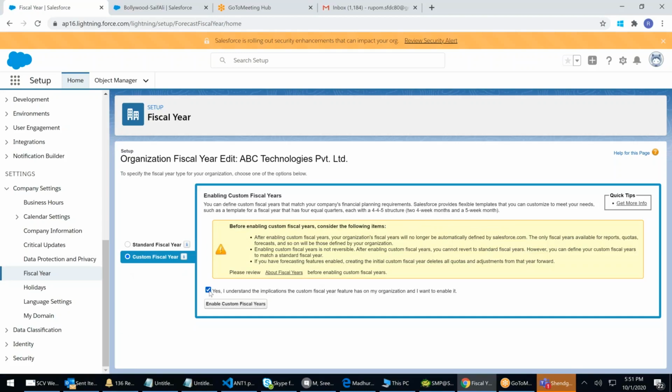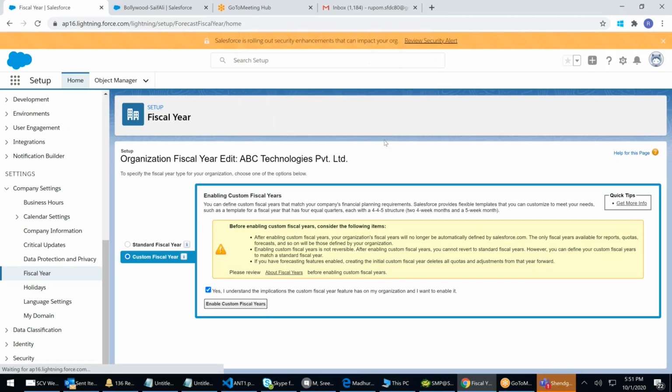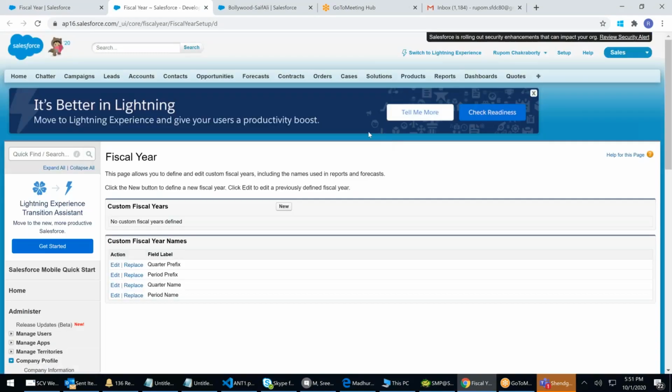Whenever you come here, please involve your client before you go ahead and enable this. Remember that these are irreversible changes. Once you make a change, you cannot make this change again. Irreversible changes. So, it's okay, I understand this. Enable. Again, it will tell you, enabling this cannot be undone. You can see that first line. Yeah, my trainer told me. I know. Okay. Enabled. Here you can have your custom fiscal year.